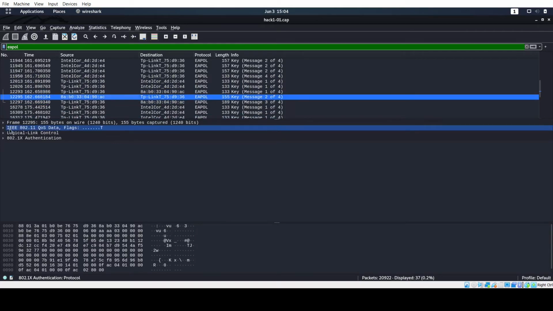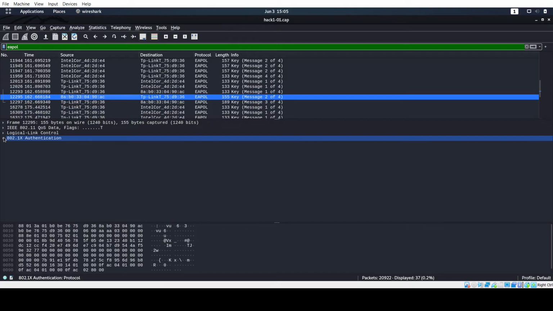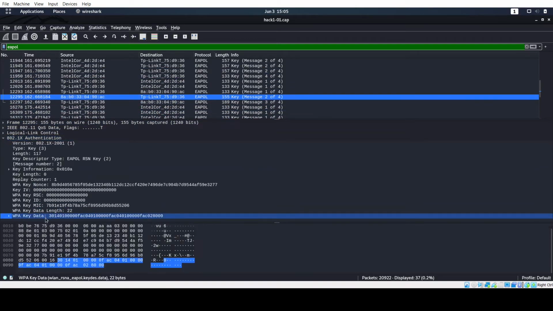So I will just click on the message from our device to the destination TP-Link, that is AC Amit, and then you will see the key over here. We are basically trying to use the dictionary attack and trying to decode this part. Okay, so let's quickly close this.